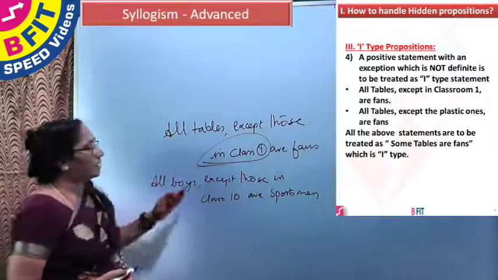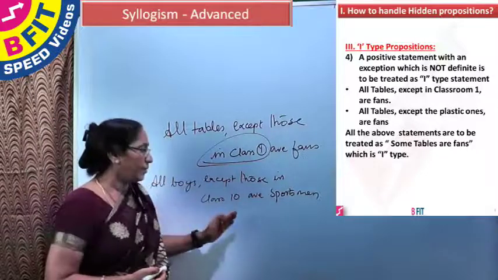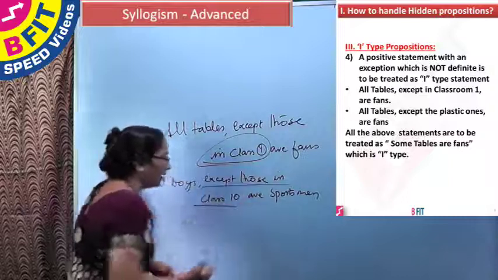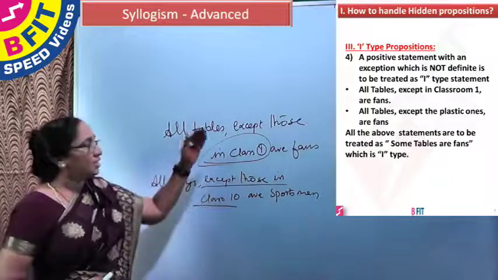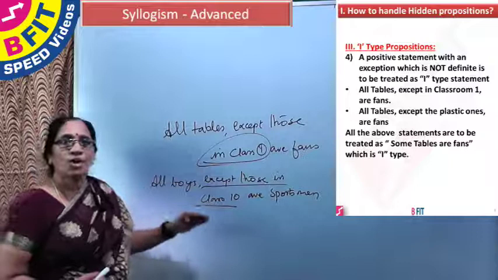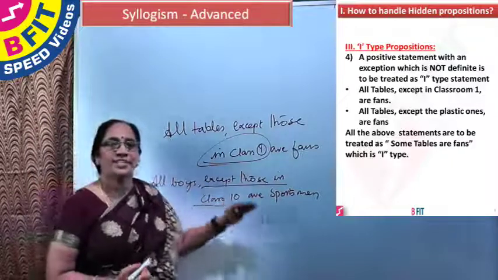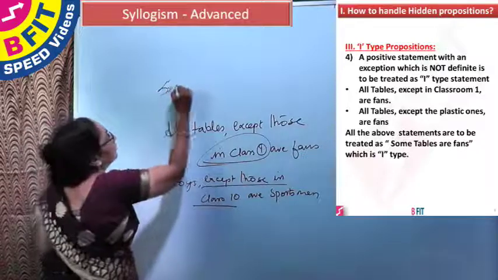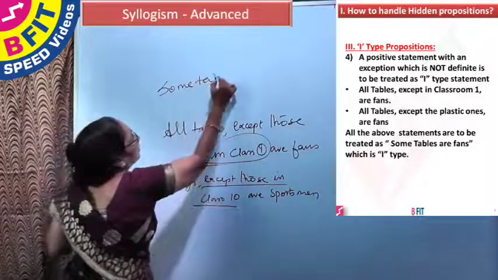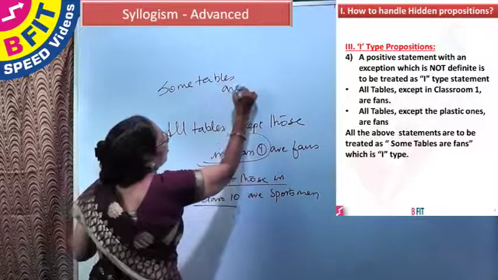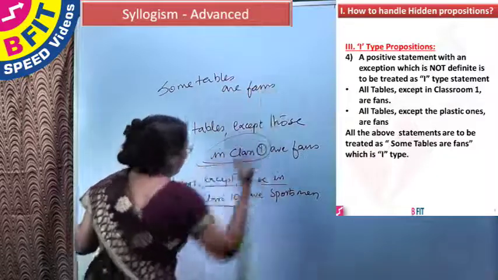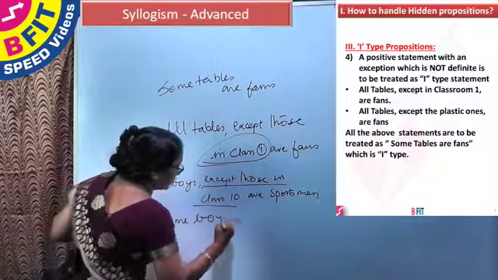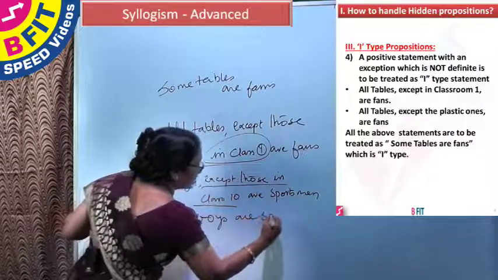Similarly, all boys except those in class 10 are sportsmen. We do not know exactly how many boys are going to be in class 10. So, these types of statements which do not have a specific definite exception are to be treated as I. That is, some tables are fans, and here some boys are sportsmen.